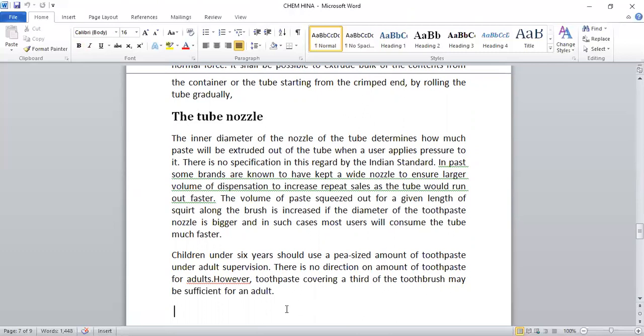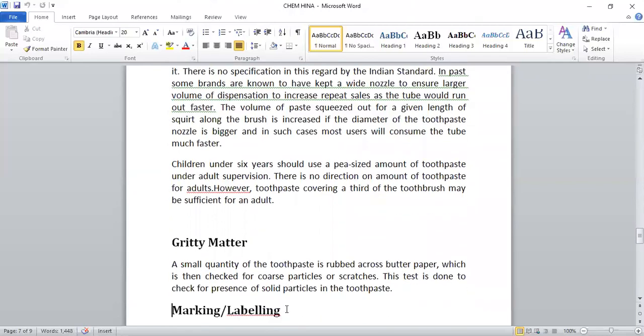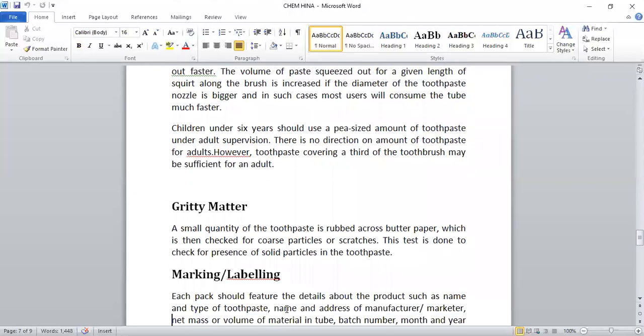Children under 6 years, like children who are young and small, should use a pea-sized amount of toothpaste. Pea size is a very small amount, under adult supervision. There is no directional amount of toothpaste for adults. However, toothpaste covering a third of the toothbrush may be sufficient for an adult.